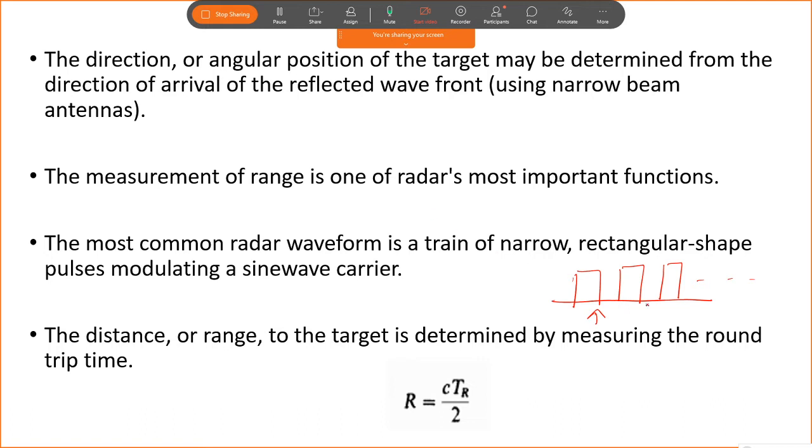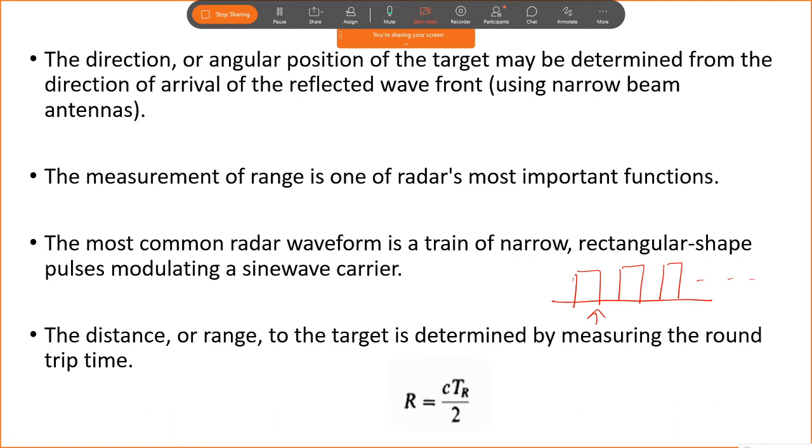As you know from communication systems, this is like an on and off signal, which will be modulated using a high frequency carrier. You might have studied ASK, amplitude shift keying, frequency shift keying, like that. We need to modulate this signal using a high frequency carrier and then send the signal to the target. Whenever it is received, we again have to demodulate and process that signal and find out the energy of the reflected signal.